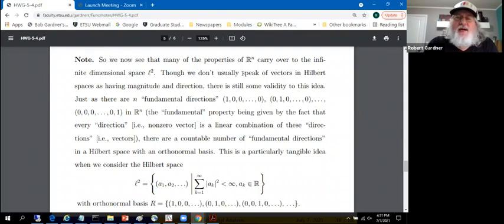I've been through many times this idea of a vector as having magnitude and direction. That's not what a vector is. A vector is what a vector space says a vector is, and it doesn't say anything about magnitude and direction. There must be vector spaces out there that don't have norms on them, though we've studied normed linear spaces, normed vector spaces.